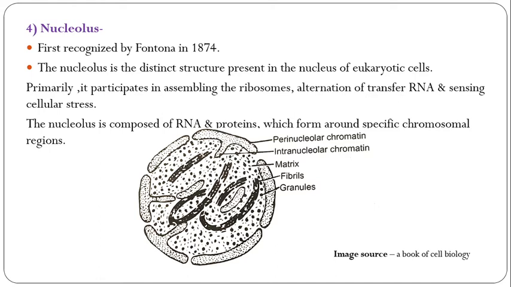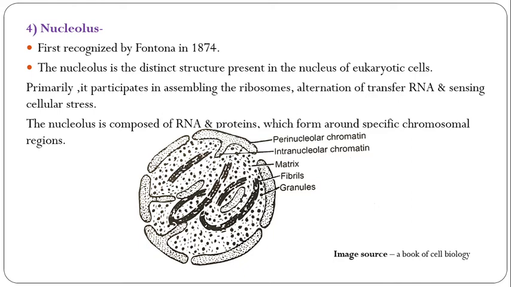Under the light microscope, the nucleolus appears as a fluid or semi-solid homogeneous body. It shows four main components, namely granules, fibrils, matrix, and chromatin.